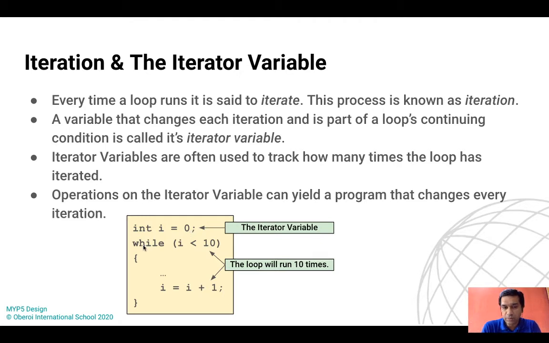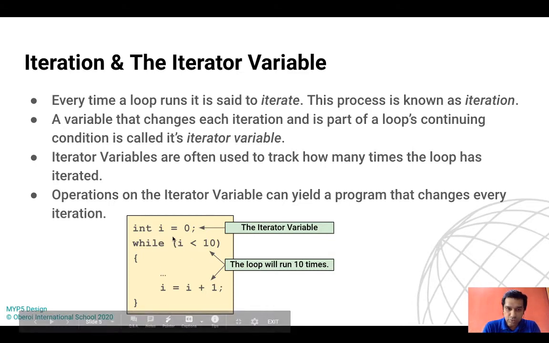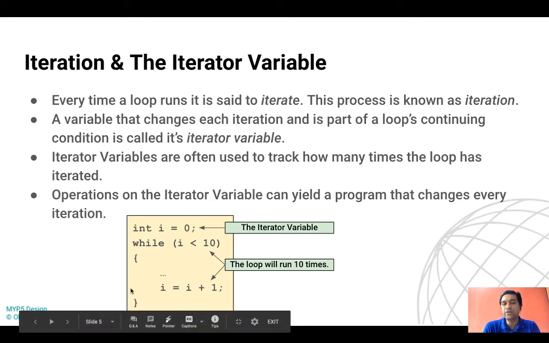When the program enters the while, the basic criteria for executing the body of the while is that the condition should be true. Is the condition true? Is 0 less than 10? Yes, 0 is less than 10. So the processor will enter the body of the while. It will display whatever is written in the body, and now this line gets executed.